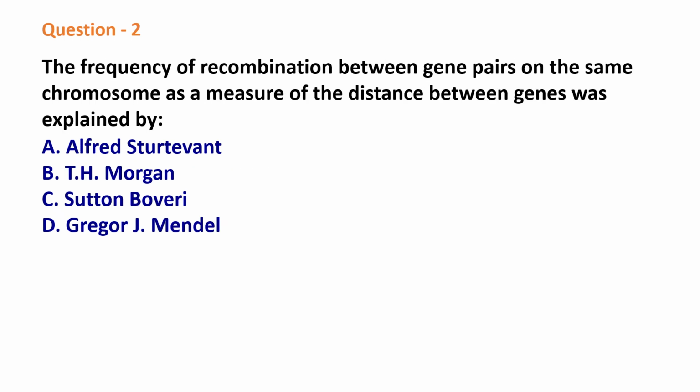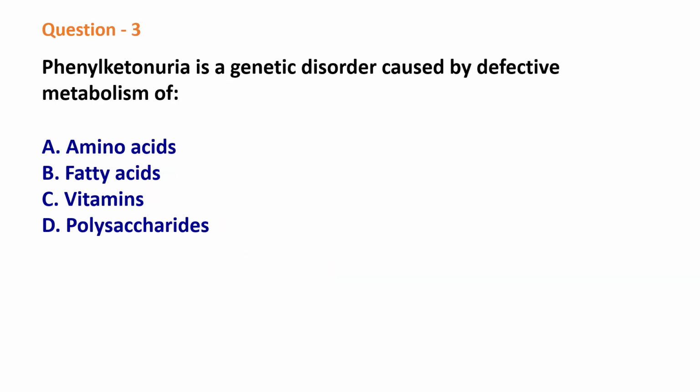Question 2. The frequency of recombination between gene pairs on the same chromosome as a measure of the distance between genes was explained by Alfred Sturtevant, T. H. Morgan, Sutton Boveri, Gregor J. Mendel. The correct answer is Alfred Sturtevant. He was the student of T. H. Morgan, and Alfred Sturtevant was the person who found out the relationship between distance between genes and the linkage between them.